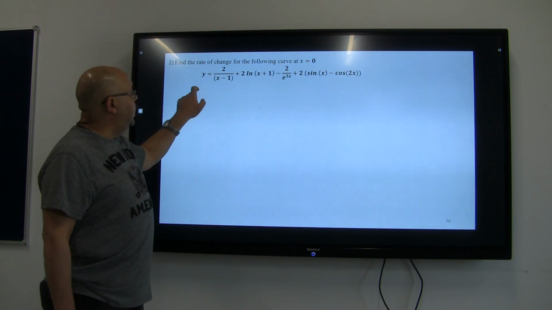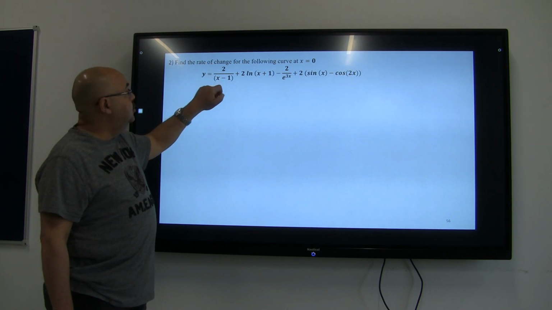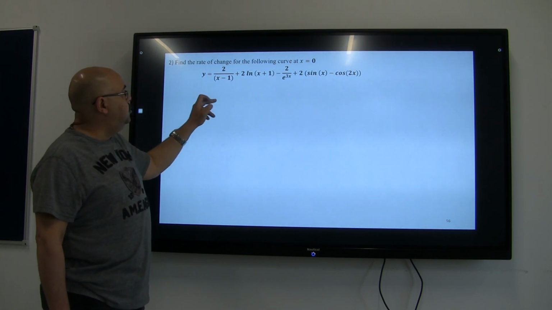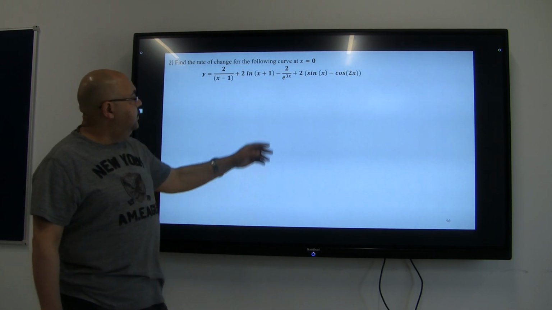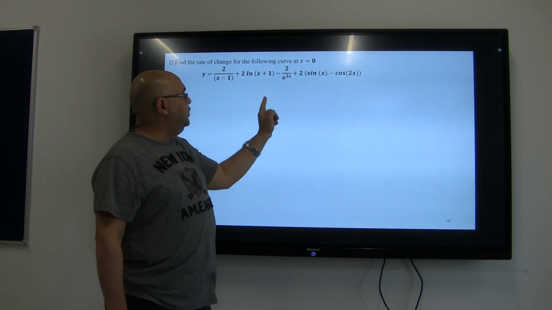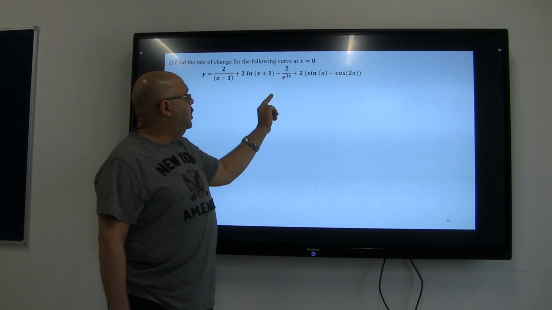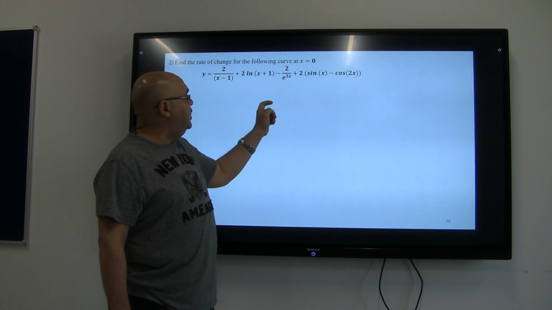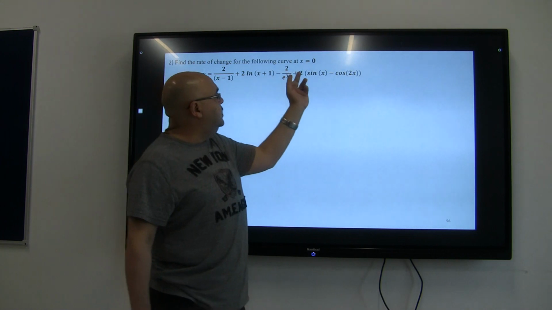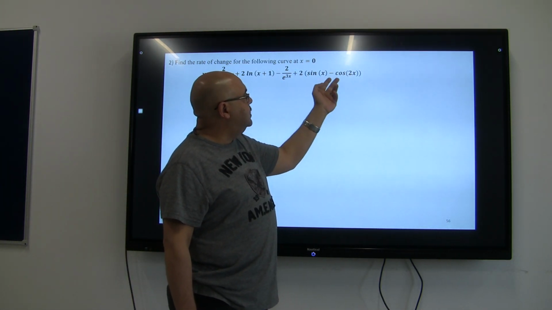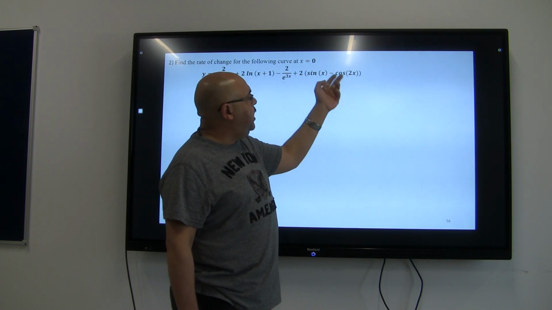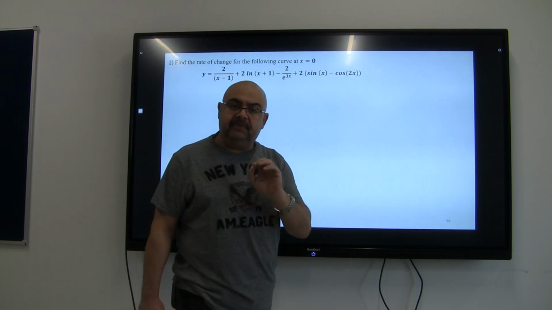This is going to be 2 times (x minus 1) to the power of negative 1. So the derivative is going to be negative 2 times (x minus 1) to the power of negative 2. This one is going to be 2 over (x plus 1). This part is going to be positive 6 times e to the power of negative 3x. This is going to be 2 times cosine x, then plus sine of 2x, don't you forget, times 2. Try to solve it by hand, please.